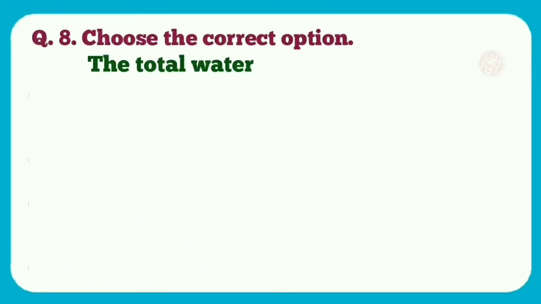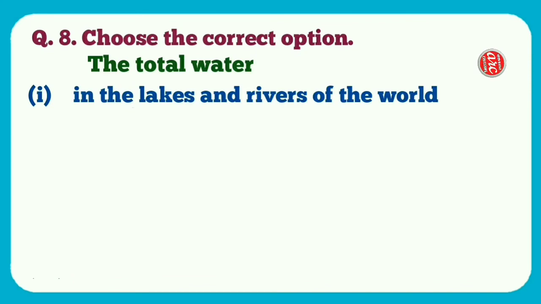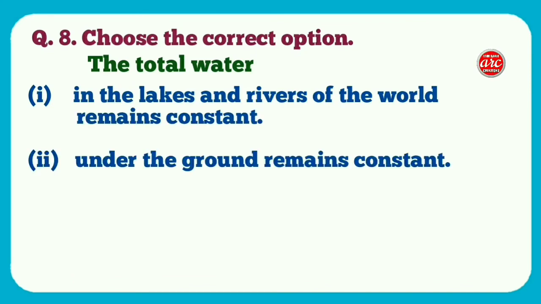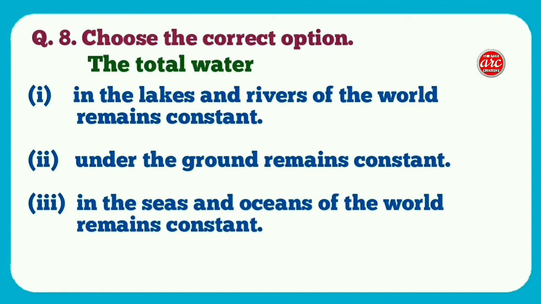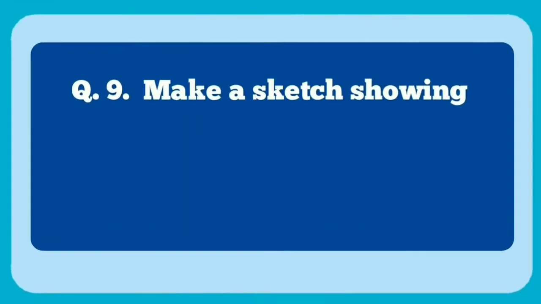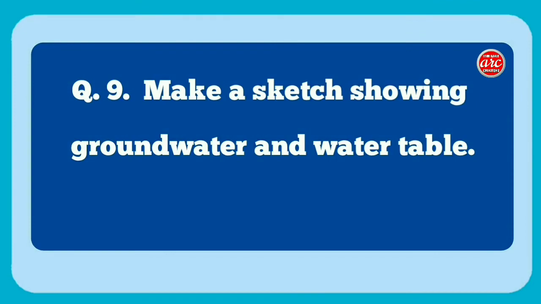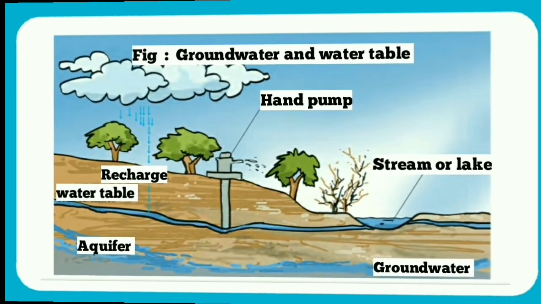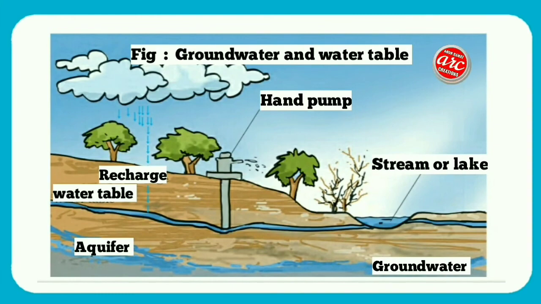Question number 8. Choose the correct option. The total water, number 1, in the lakes and rivers of the world remains constant. Number 2, under the ground remains constant. Number 3, in the seas and oceans of the world remains constant. Number 4, of the world remains constant. And the correct answer is number 4, of the world remains constant. Question number 9. Make a sketch showing groundwater and water table. Label it. Answer. A labeled sketch of groundwater and water table is shown on the screen.